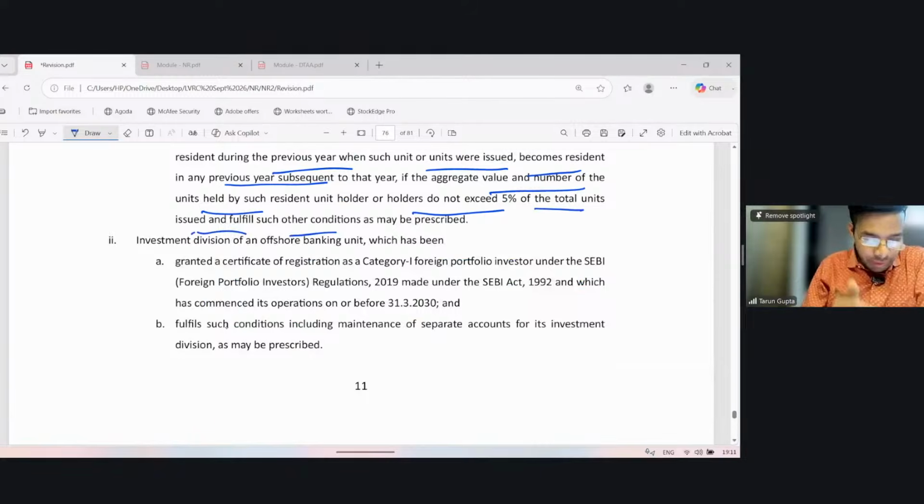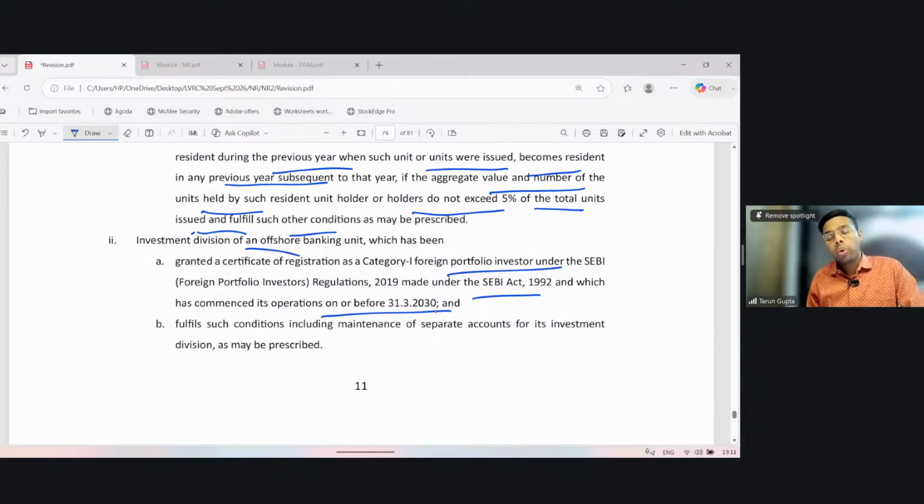Now let's understand what we mean by the investment division of an OBU, offshore banking unit. Investment division means one which has been granted a certificate of registration as a Category 1 foreign portfolio investor under the SEBI FPI regulations made under the SEBI Act, and which has commenced its operation on or before 2030, and fulfills such other conditions, including maintenance of a separate account for the investment division, as may be prescribed.